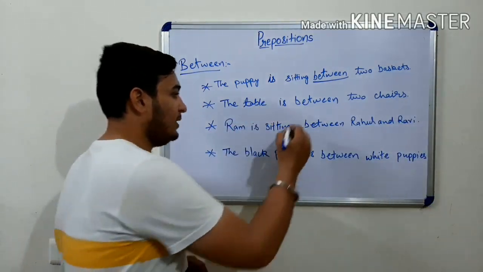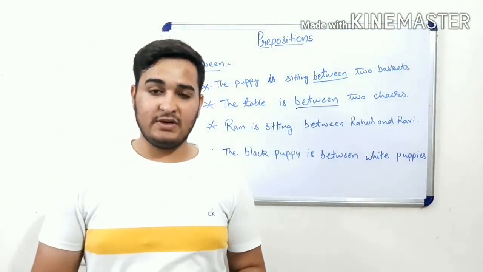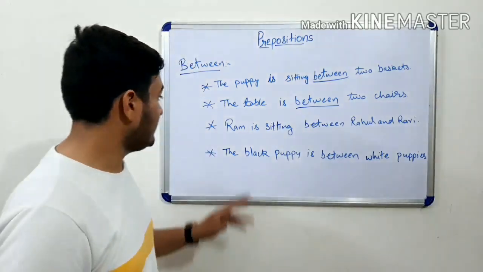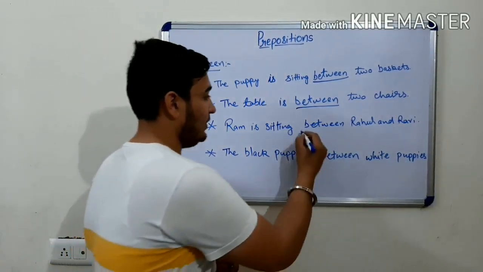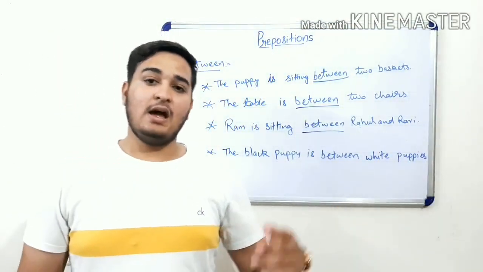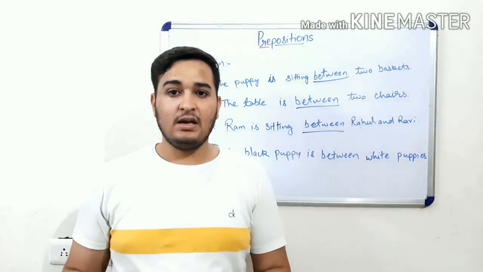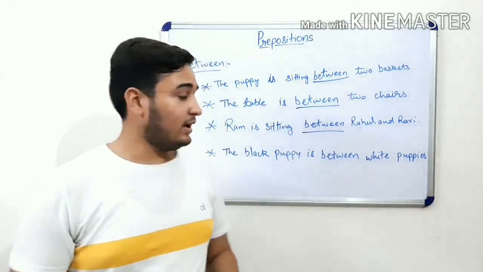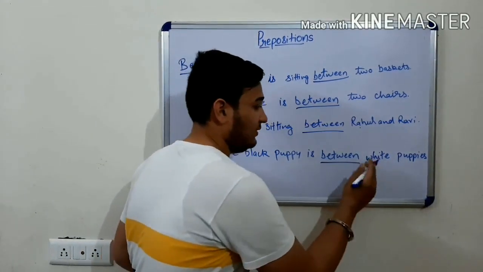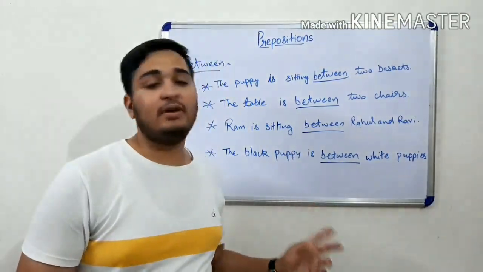The table is between two chairs, which means the chairs are on both sides of the table. Ram is sitting between Rahul and Ravi, which means on one side of Ram there is Rahul, and on the other side Ravi. And the black puppy is sitting between white puppies, which means on both sides of the black puppy there are white puppies.